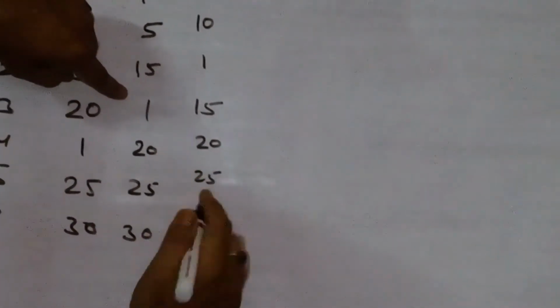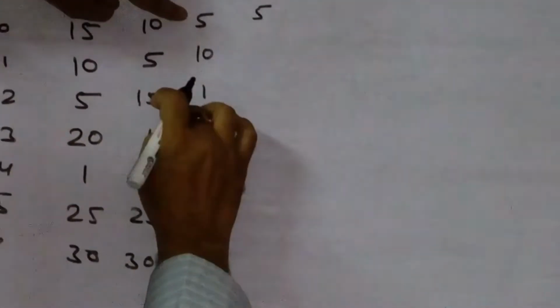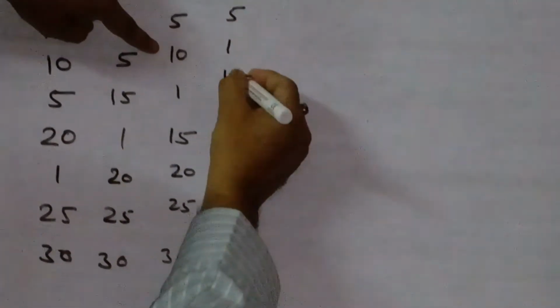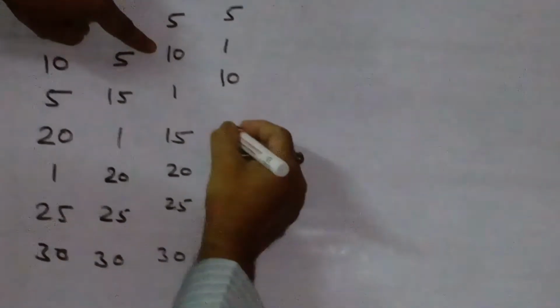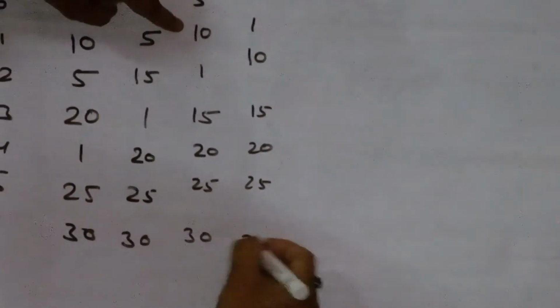Then 20 and 25 no difference, 25 and 30 no difference. In the next case it will start again from the top, so 5 and 10 no problem, 10 and 1 problem, the condition is true, it will replace, and then no difference, no difference, no difference.